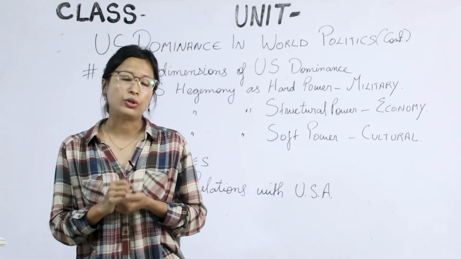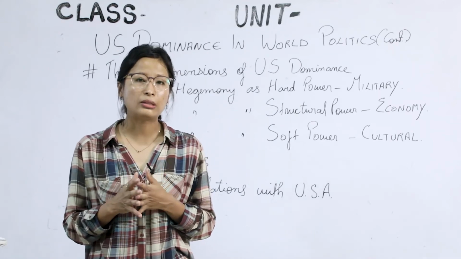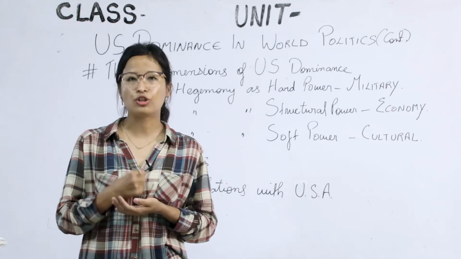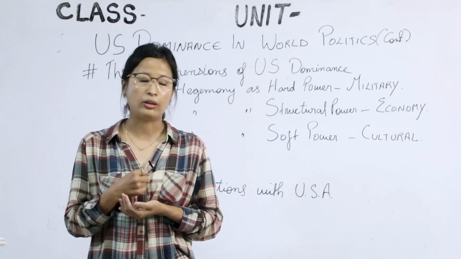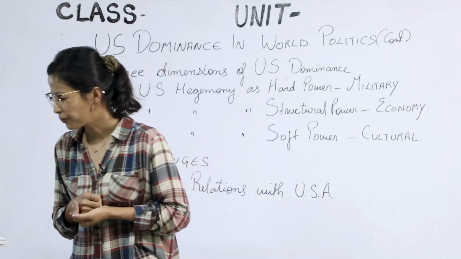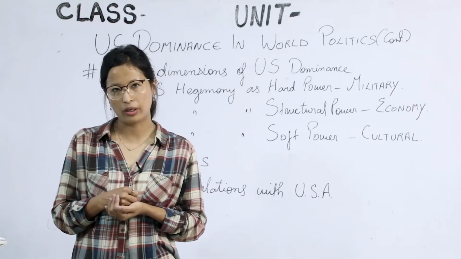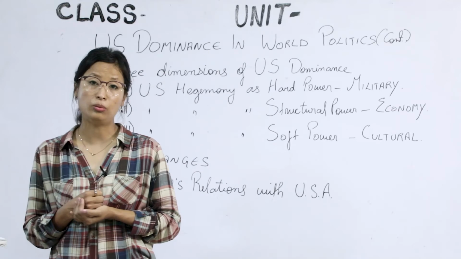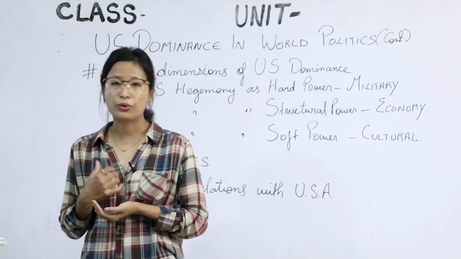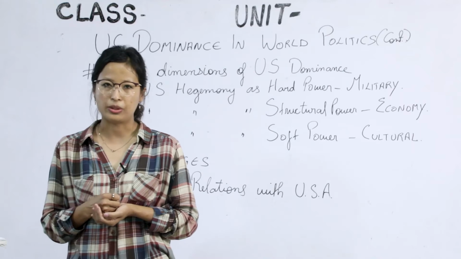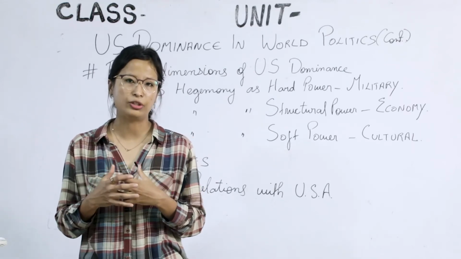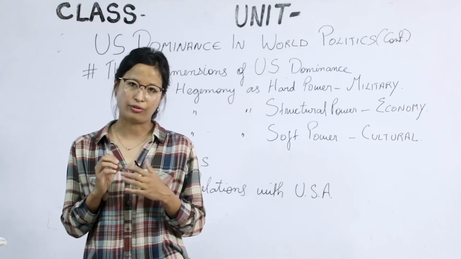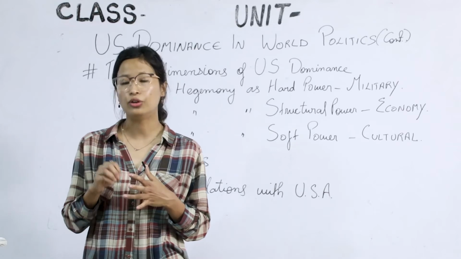Okay, now no doubt the US has the status of a global economic power, but we should not forget that China and the European Union, okay, these two have emerged as the largest growing economies. For example, China. Now China today has emerged as one of the global powers, which cannot be denied. When it comes to aerospace and armament industries, the US has faced stiff competition in these two. Okay, so even in the economy, the US has a challenge from countries like China and the European Union.